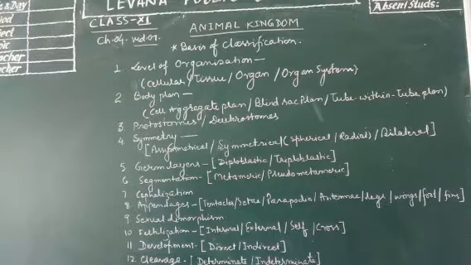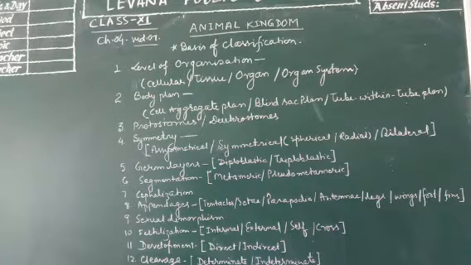Then after the 13th point, we can also classify the different organisms on the basis of nutrition. As you know, nutrition may be autotrophic. In autotrophic, there may be photoautotrophic, chemoautotrophic. In heterotrophic, that may be parasitic, saprophytic, symbiotic, holozoic, etc. Respiration can be done by gills, lungs, by skin.